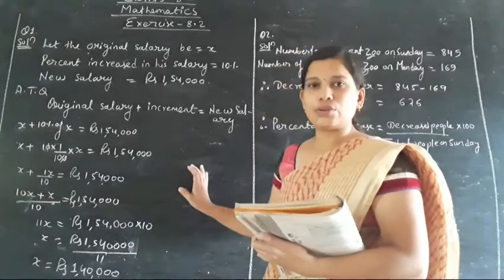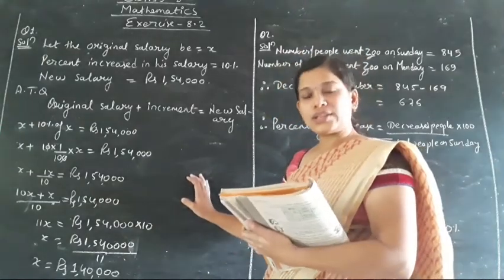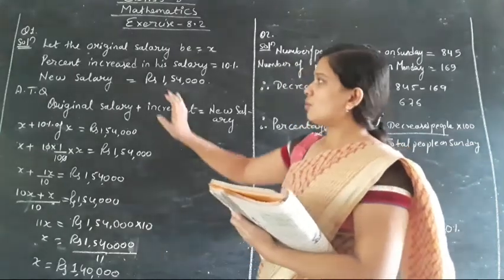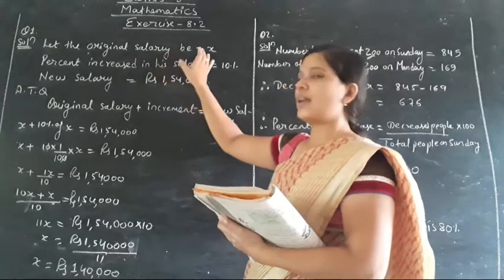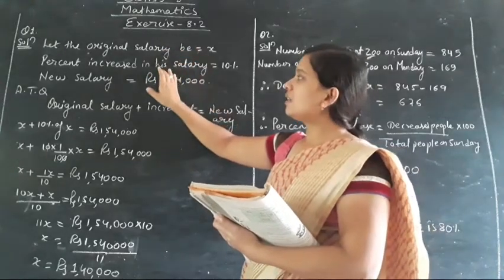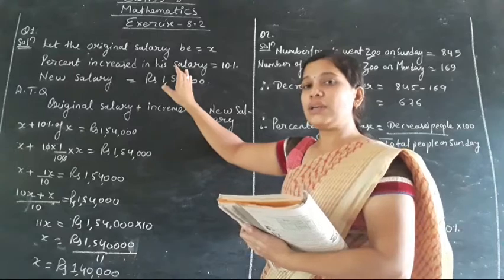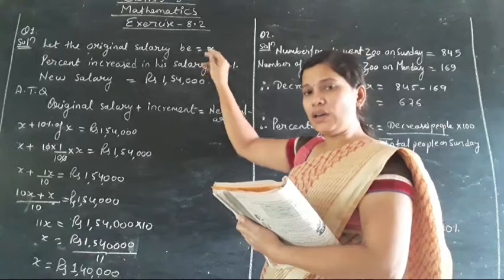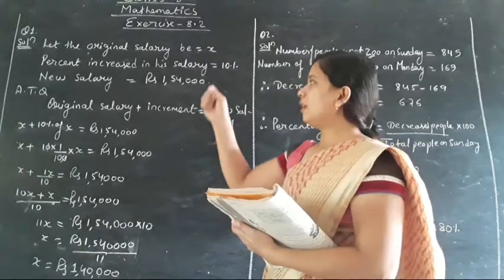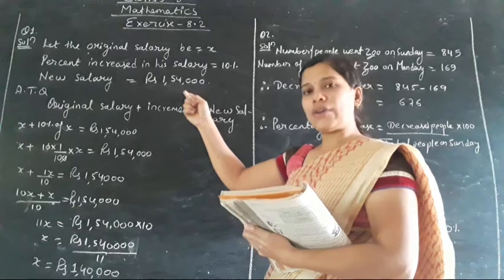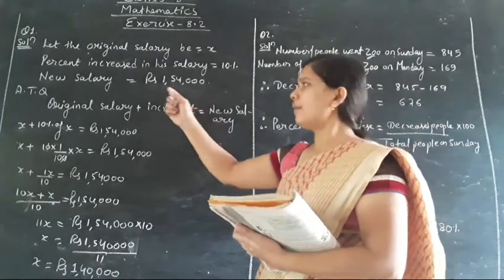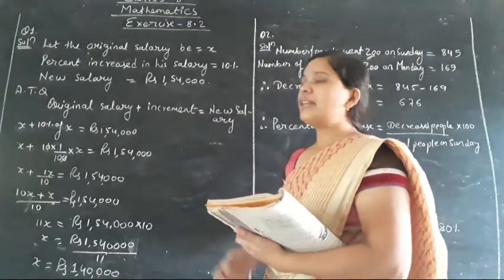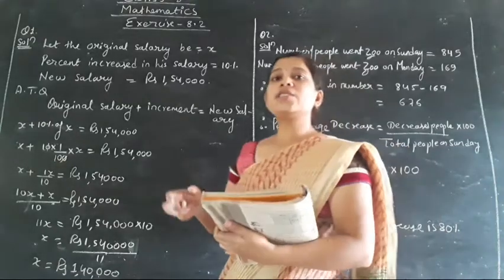So here we have the solution. As we have to find the original salary, let the original salary be X rupees. Now the percentage increase in salary, that means how much percent increase happened in the original salary X, which we have to find? 10% increase happened. And after the increase, the new salary will be rupees 1,54,000. Clear up to here? According to the question, what is the increment made on?